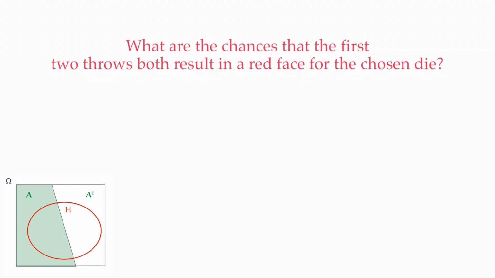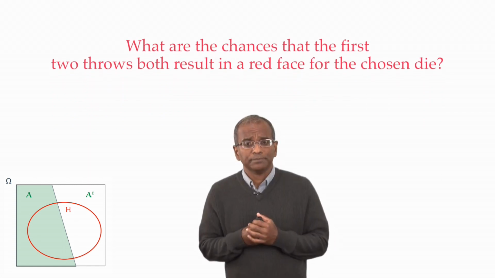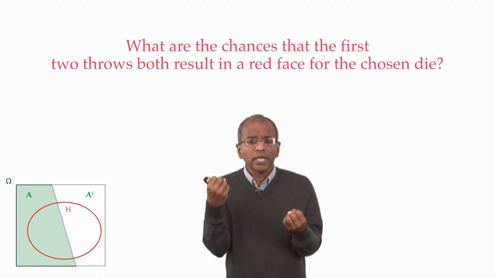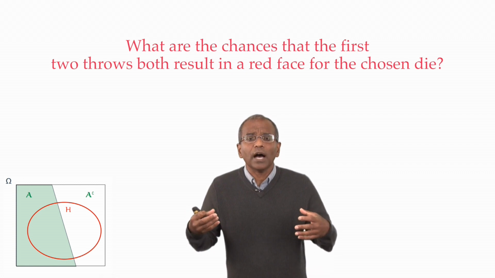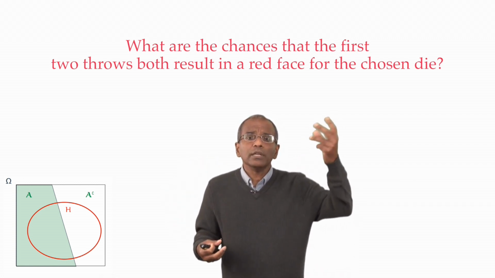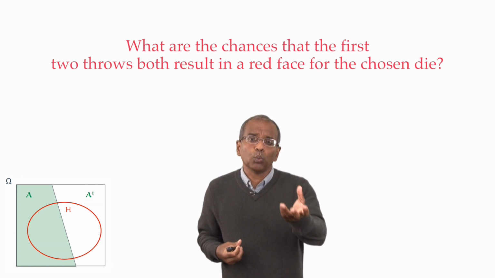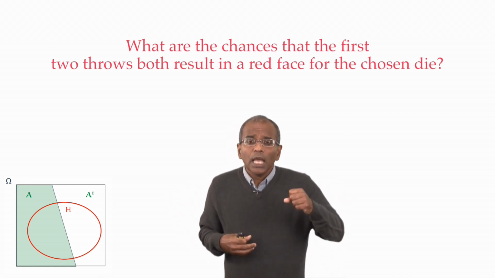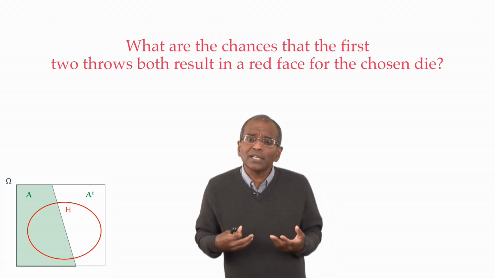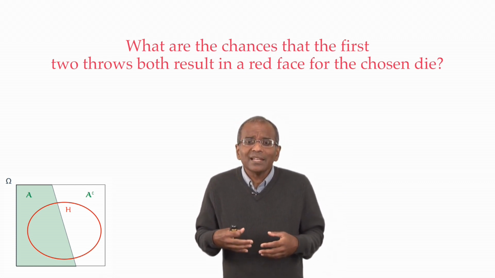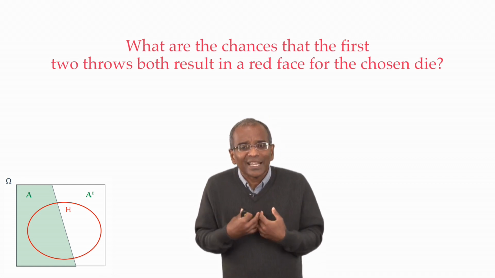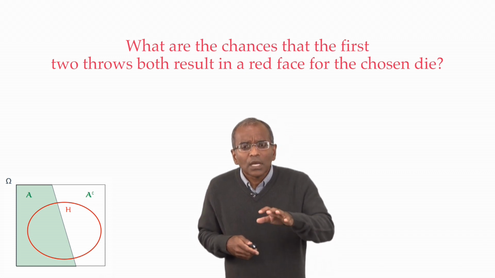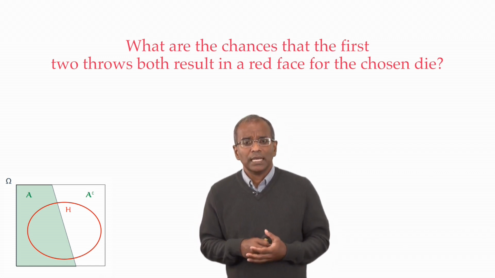I've not told you what the die is. What does instinct tell you? Well, raw intuition might say, look, throwing the die once is as if I had a die with 3 red faces and 3 white faces. I threw it once, and the chance of getting a red is 3 in 6, or 1 in 2. If I were to throw it twice, the chance of getting a red should be then 9 in 36, or 1 in 4, 25%. Now, let us see what our calculations give us.